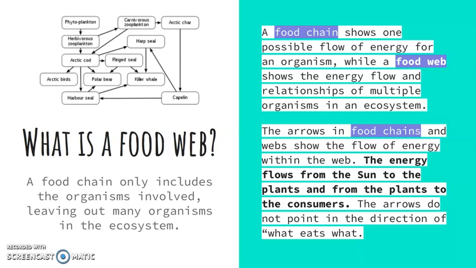The arrows in food chains and food webs show the flow of energy within the web. The energy flows from the sun to the plants and from the plants to the consumers. The arrow does not point in the direction of what eats what. So as you can see on the left-hand side again, there is an example of a food web. And you can see how there are many different arrows going in all different directions because all of these organisms in this ecosystem are interconnected.